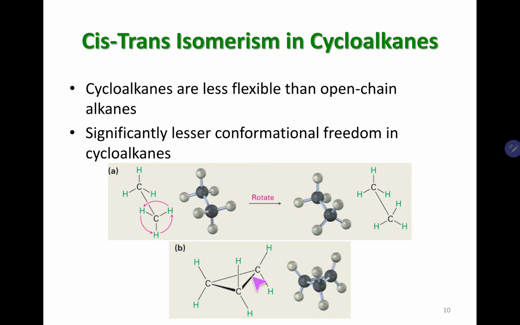But when you have a cyclic compound, or a cyclic alkane in this case, even though you have carbon-carbon single bonds, the rotation around these carbon-carbon single bonds is restricted. Why? Because you have a ring. You have a defined structure for a ring, so you can't freely rotate these carbon-carbon bonds. Because of this hindered free rotation around the carbon-carbon single bonds in cycloalkanes, you usually see cis-trans isomerism.